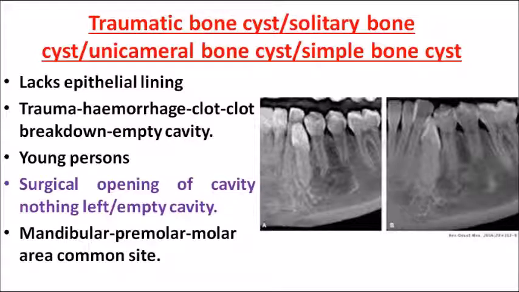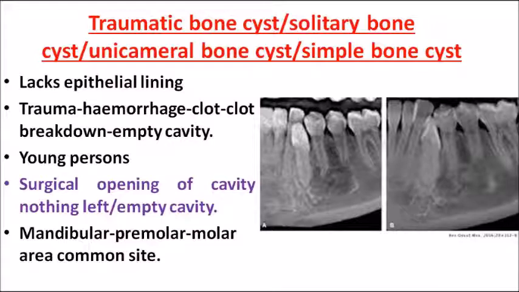Most of the time it is seen in young people, because they usually encounter trauma. And what is the identifying feature? If the surgeon cuts open this cavity during surgery, the cavity will be empty. There will be nothing within the cavity. Radiographically it shows as a radiolucency, but as the surgeon cuts it open, there is nothing left in it. Most of the time it is seen in the mandibular premolar and molar area, the common site where you usually have trauma.